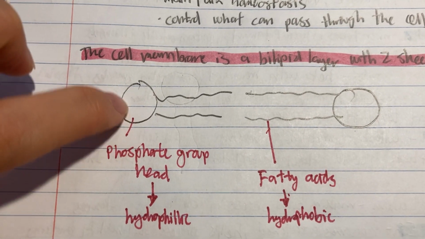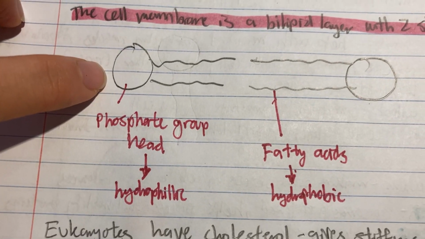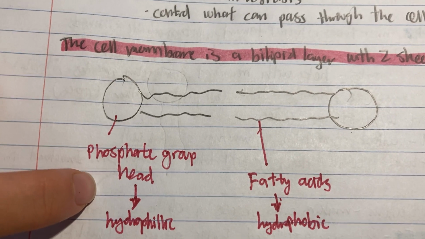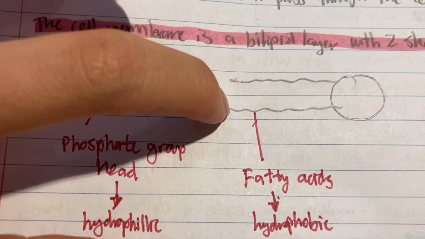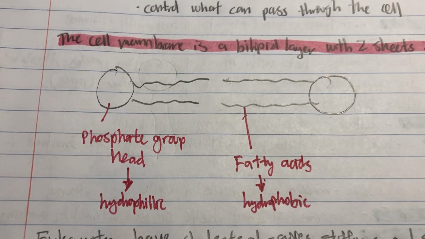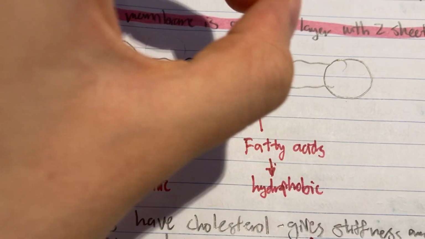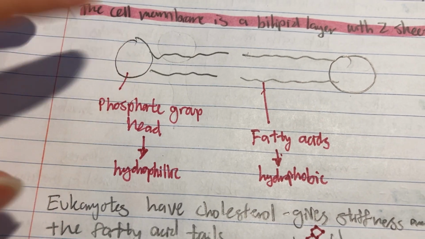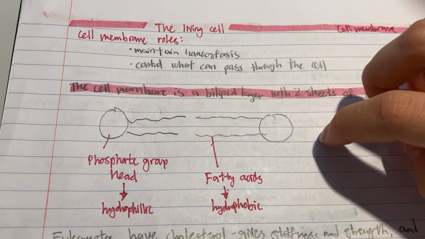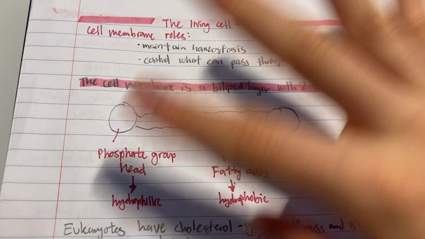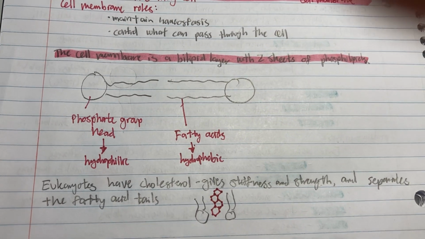There's a phosphate head over here, and there are two fatty acids coming out of it. This phosphate head is hydrophilic, which means it attracts water, while the fatty acid tails are hydrophobic, meaning they don't attract water. So basically the hydrophobic tails tend to push each other and start facing each other, and then the hydrophilic heads face the outside. So basically things can't go in because it's blocked because of this structure. If you go back to my lipids and carbs video, I think I talked about this.